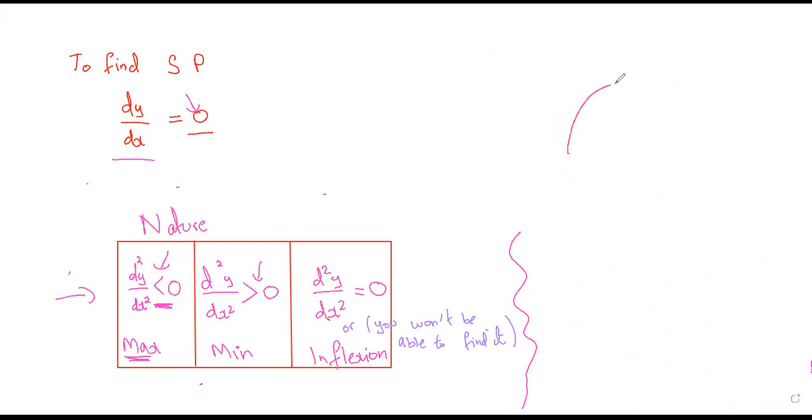So let's say this is the maximum point. The derivative here is positive and the derivative here is negative. Okay. Now we are talking about the further derivative. The further derivative is basic.